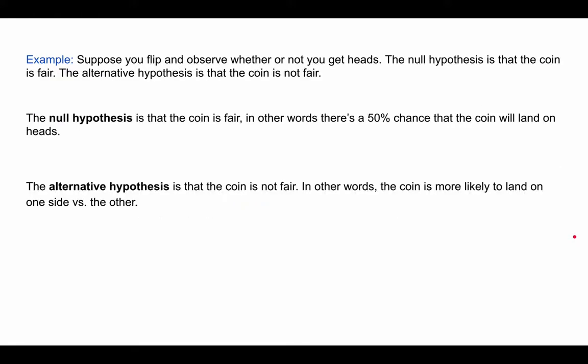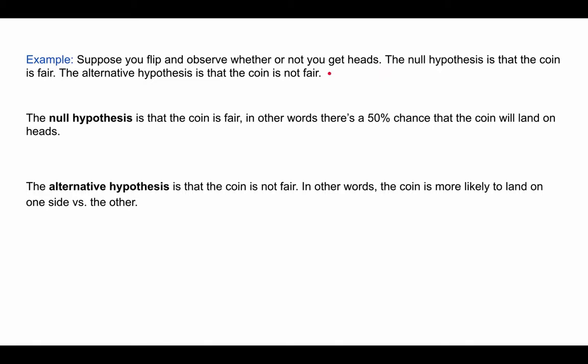Now let's look at a two-sided example, and this is going to be a different one. This example says, suppose you flip a coin, sorry about that, and observe whether or not you get heads. The null hypothesis is that the coin is fair. The alternative hypothesis is that the coin is not fair.